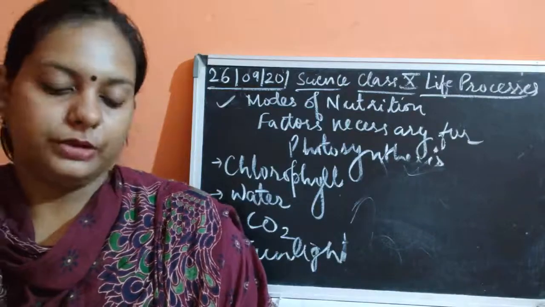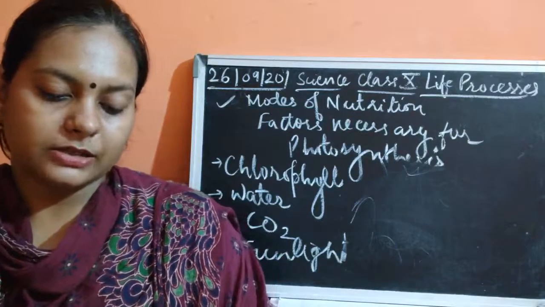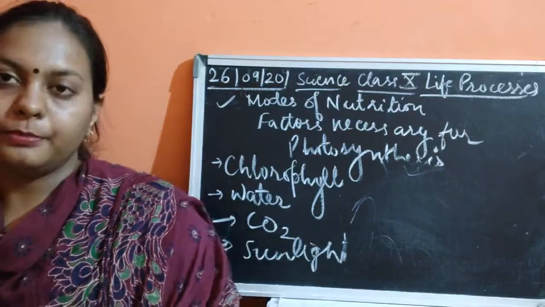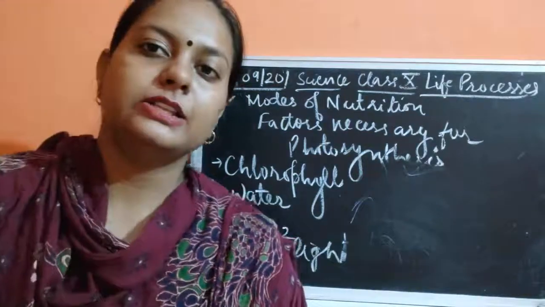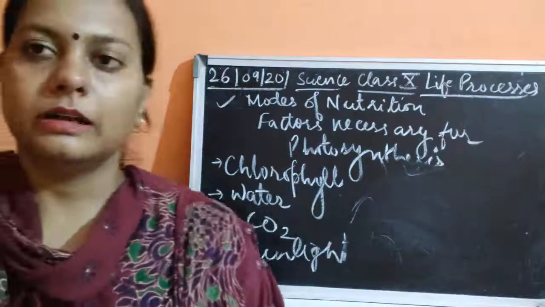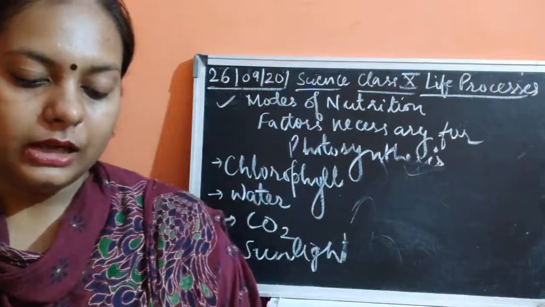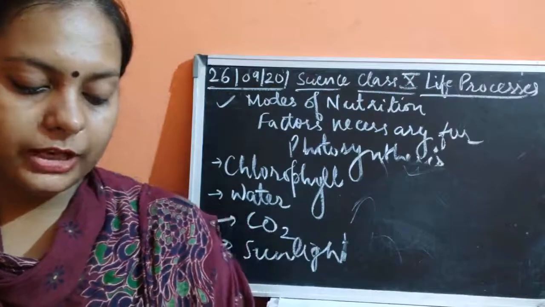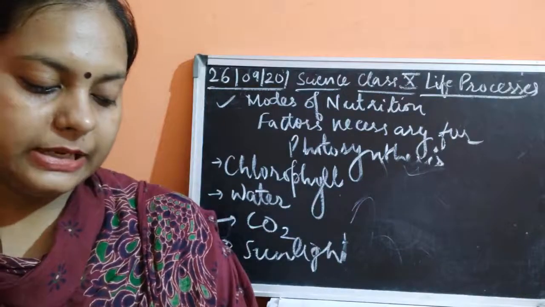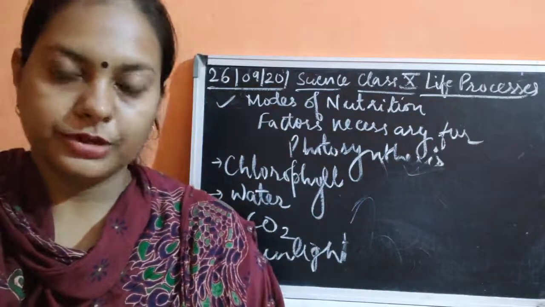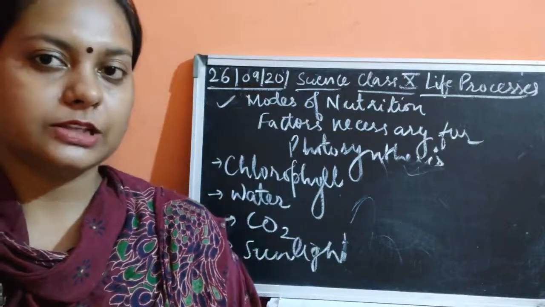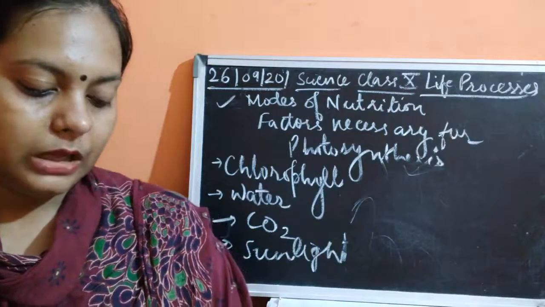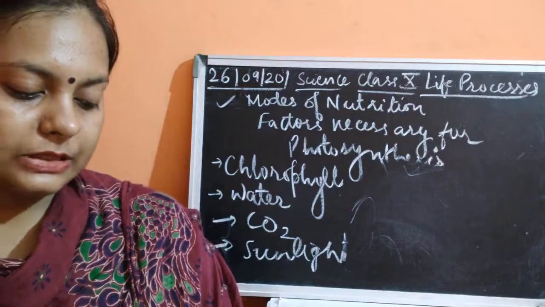Then what you will do next is you will take two bell jars, and you will invert the bell jar over the plant. You have to completely cover that plant. Take two potted plants which have been de-starched by keeping them in the dark for 2 to 3 days. De-starch means all the starch has been utilized. Place them on the glass slabs.